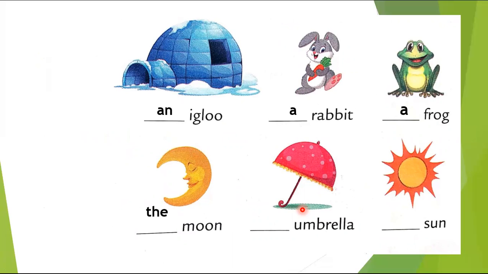Look, the moon. Why? Because we have only one moon in the world. We don't have any other moon, right? So the moon. An umbrella, because U is again a vowel sound. The sun, because we also have only one sun, right?